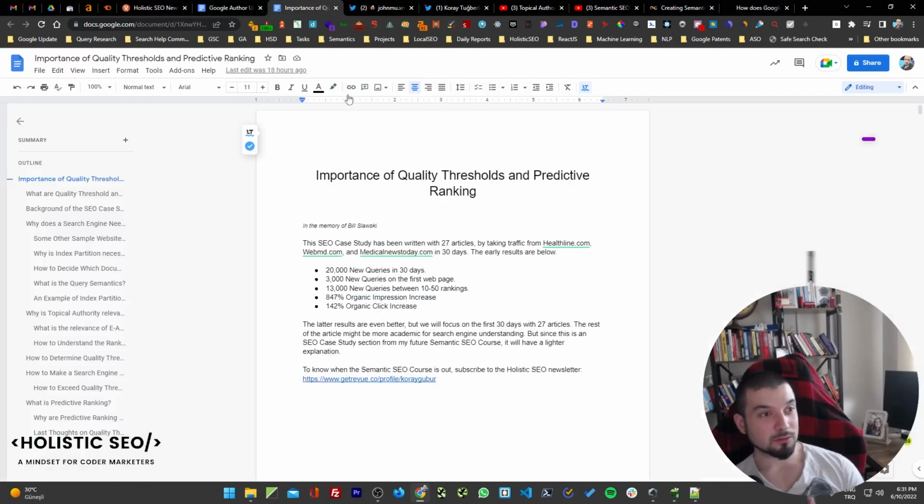So let's continue. The quality threshold is a borderline between supplemental index and main index, and being indexed and being served are not the same thing. Indexation and serving are two different things, and since serving can be done only by the search engine, SEOs don't focus on it that much. But if you want to understand the search engine, you will need to focus on it too.